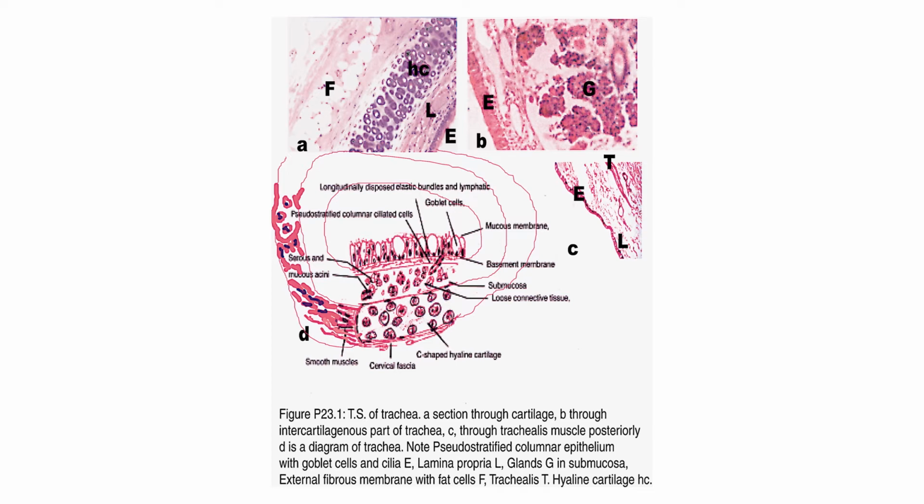Posteriorly, it is a U-shaped cartilage in the trachea, and the posterior end is filled with smooth muscle, which is called the trachealis muscle. The external fibrous membrane has fat cells also.